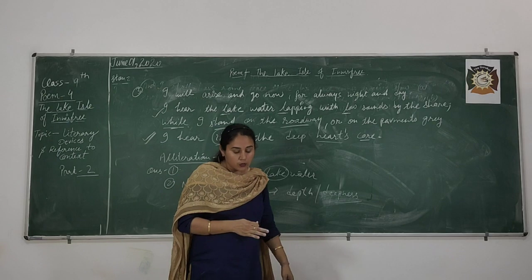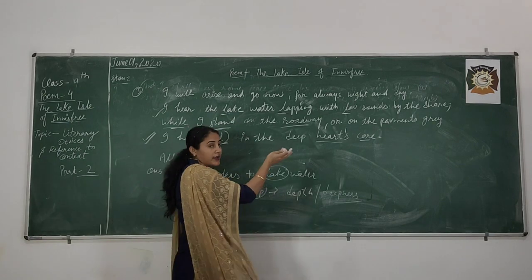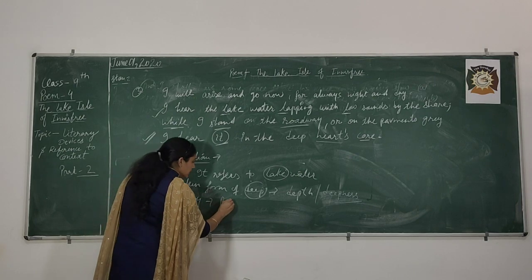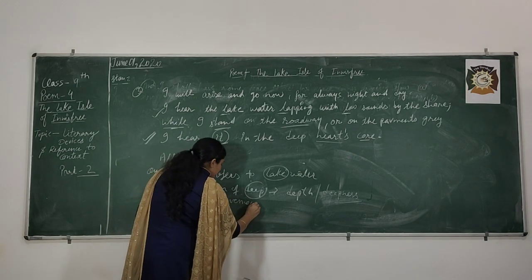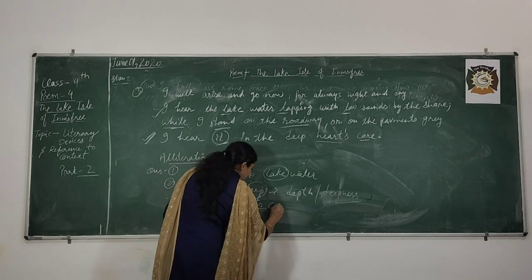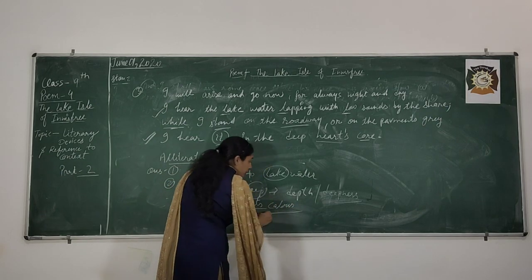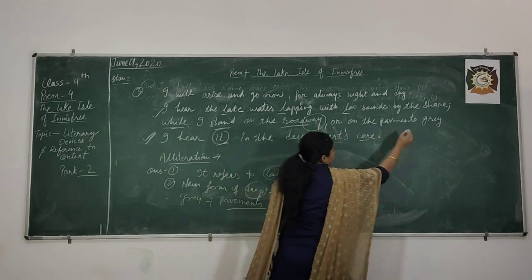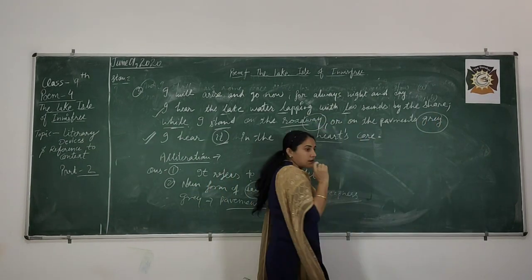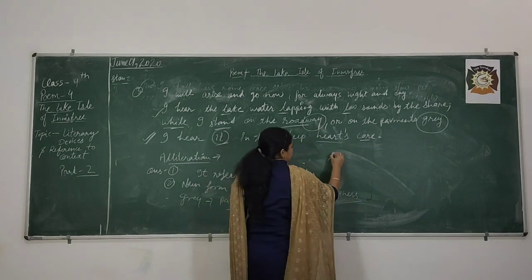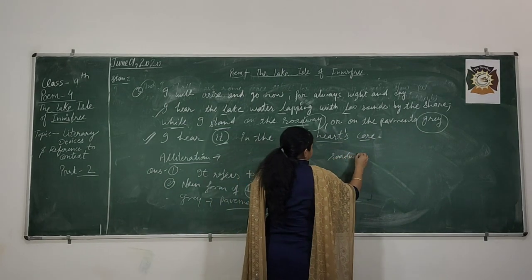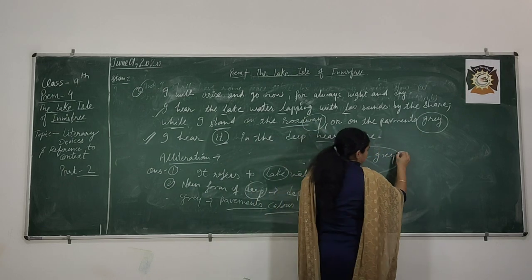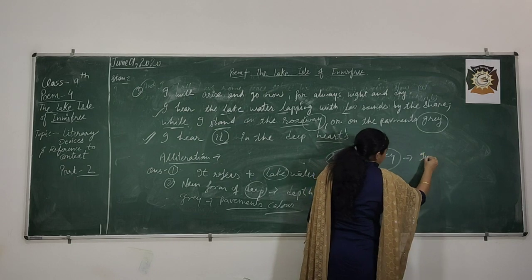And next, the word grey signifies the pavement's color. Roadway and grey have internal rhyme in this poem. Here the poet makes use of internal rhyme.